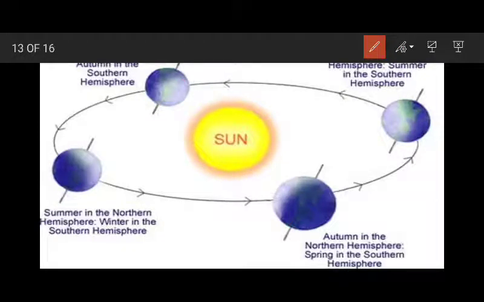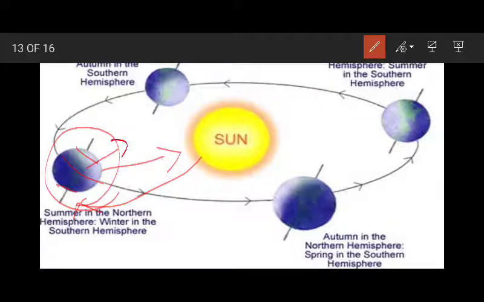As you can see in this position of Earth, the North Pole is tilted towards the Sun and the South Pole is tilted away from the Sun. So the Northern Hemisphere is getting most of the sunlight. Because of this reason, the Northern Hemisphere will have summer and the Southern Hemisphere will have winter.